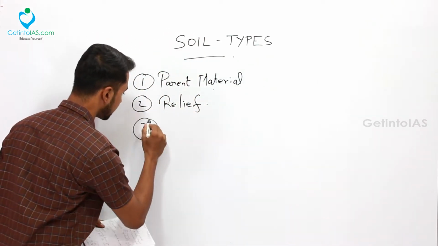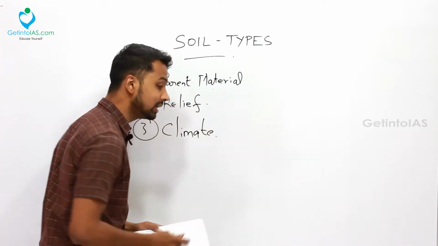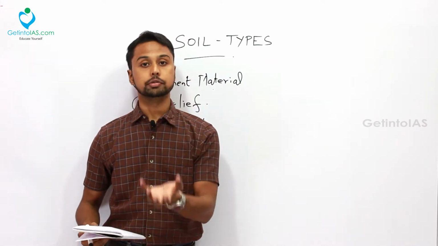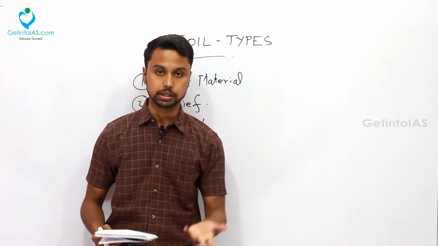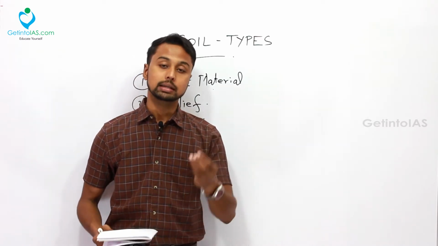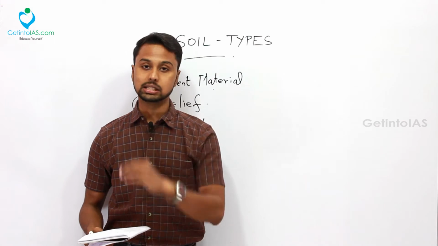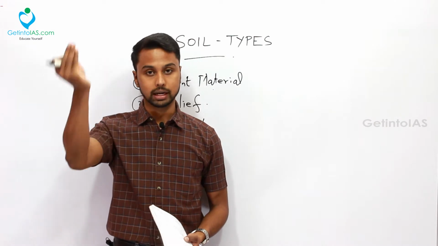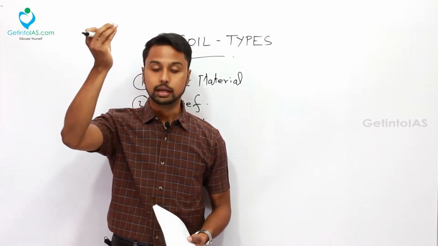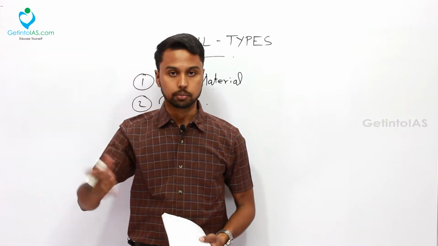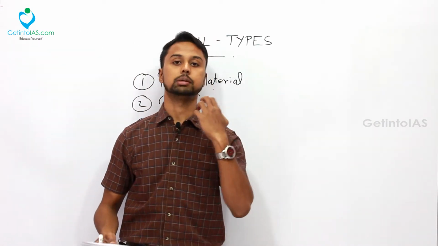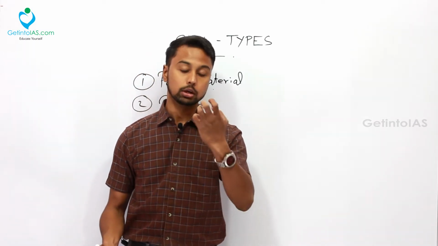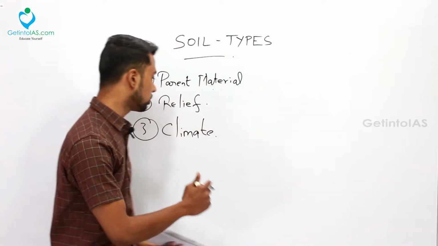The third thing is the climate. Already I mentioned climate is rainfall. So when there is a sufficient amount of rainfall, and also a sufficient amount of temperature, it results in evaporation. Okay, so what is evaporation? Evaporation is nothing but the liquid being transformed into a gaseous state. With evaporation, then what happens? It is the condensation, which is the formation of clouds. Then from clouds, again the process of precipitation, rain forms. So when there is a sufficient amount of rainfall and a sufficient amount of temperature only, we will get rain. When rain is there, you will get a good base for a soil to be formed. So this climate always plays an important role.